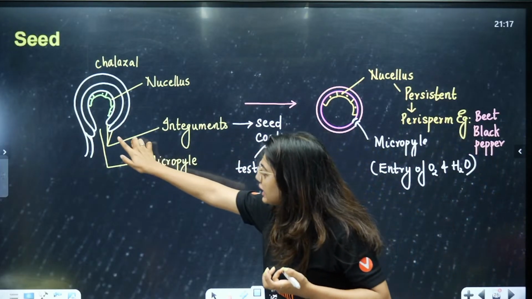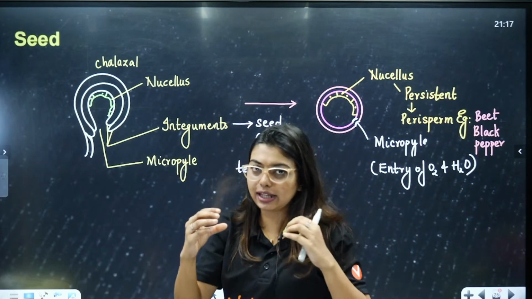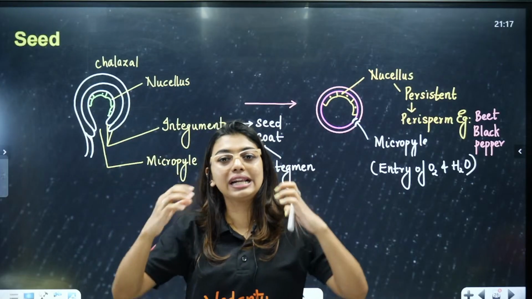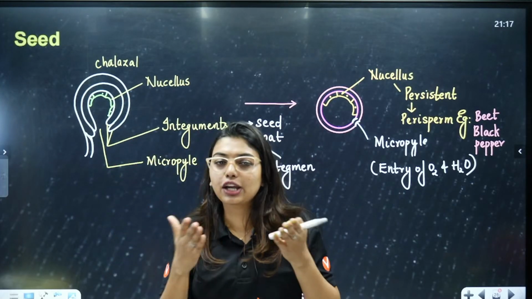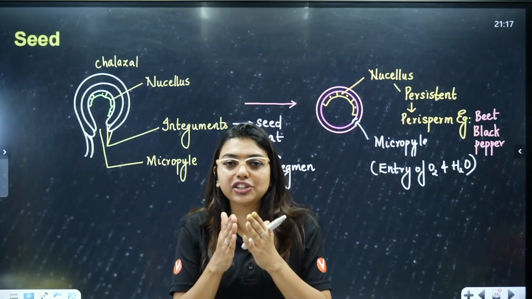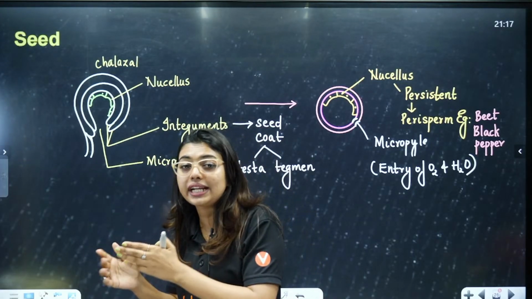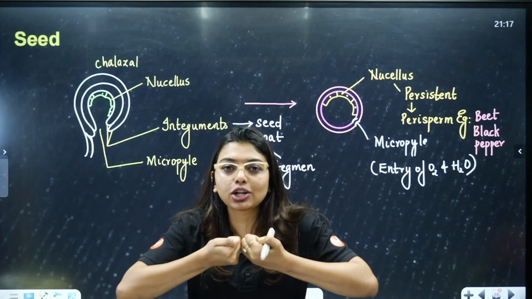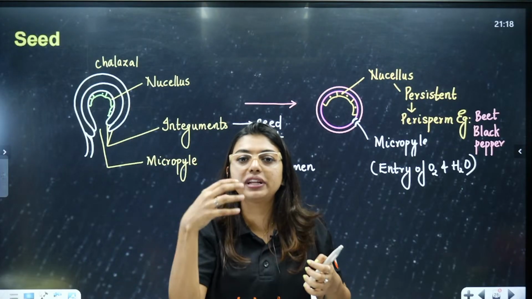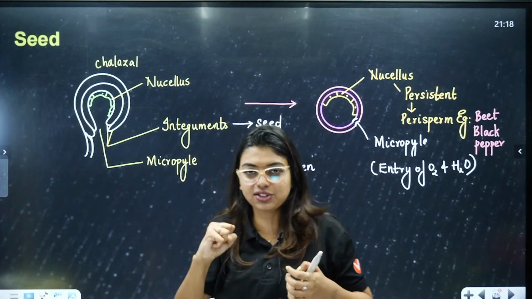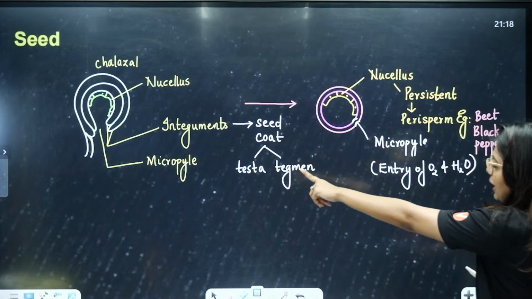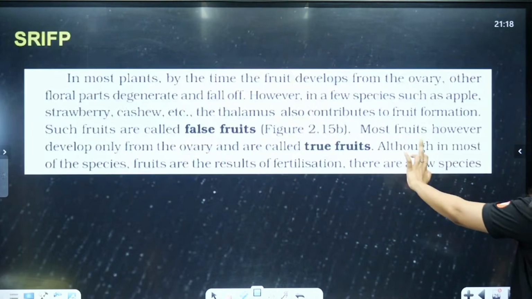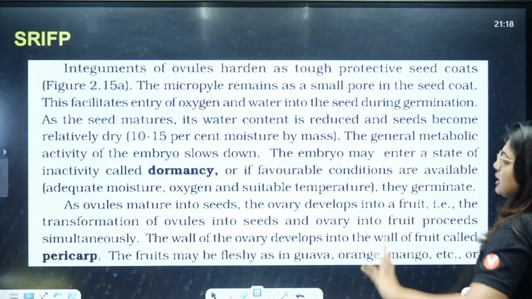Now they are telling about the micropyle, because students, in the micropyle, right from the start, we noticed that integuments are absent. So if there is a region like that, if it has to become a seed, it is understood that integuments are not going to be present. It's going to be a small opening where there is going to be oxygen and water exchange. So that micropyle is going to remain here as an opening.